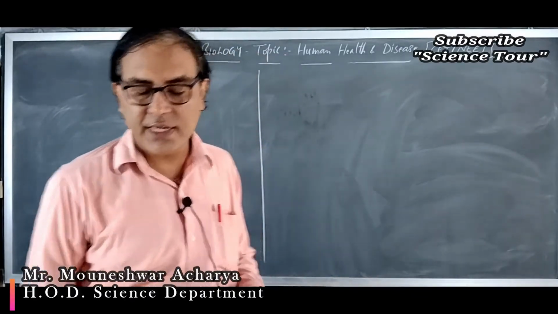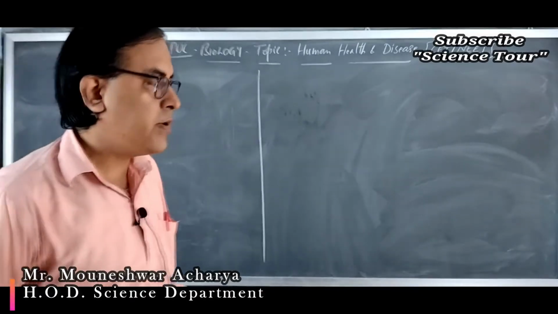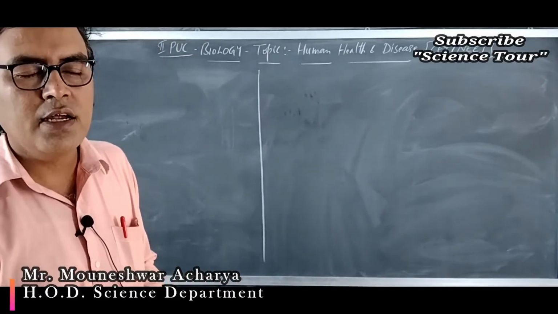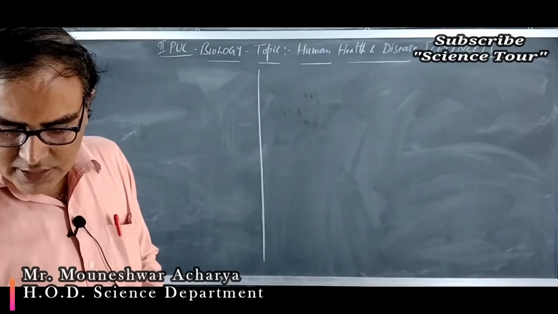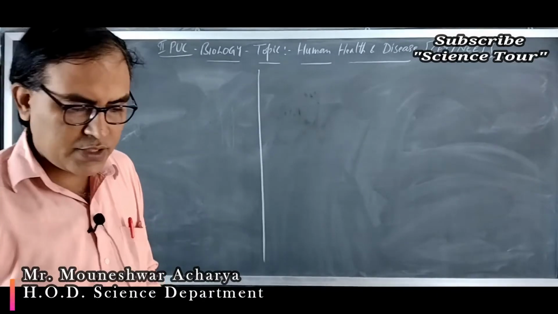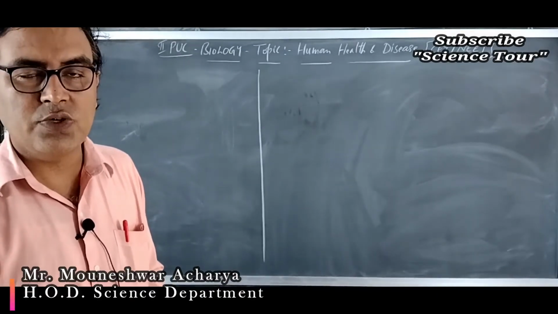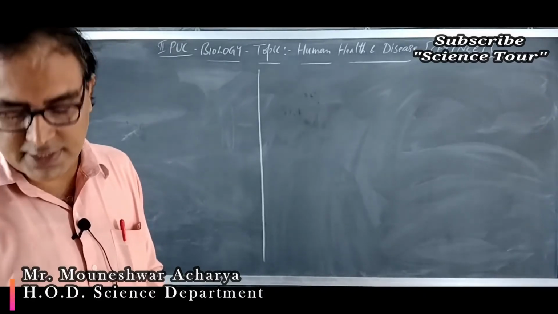What are natural killer cells? NK cells are a type of WBCs, a type of lymphocytes. These can kill tumor cells or cells which are infected with a virus. That is the function of NK cells, or natural killer cells.